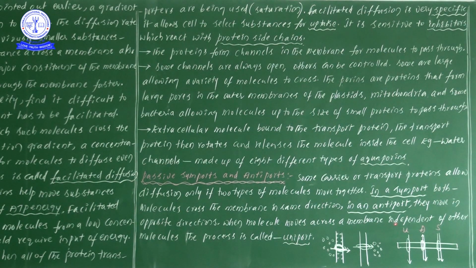So we have 3 simple types: symport, antiport, uniport. Uniport means the molecule moves across the membrane independent of another one, antiport means movement of ions in opposite directions, and symport means movement of molecules across the membrane in the same direction.